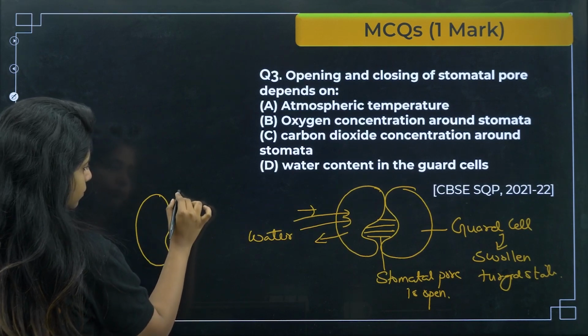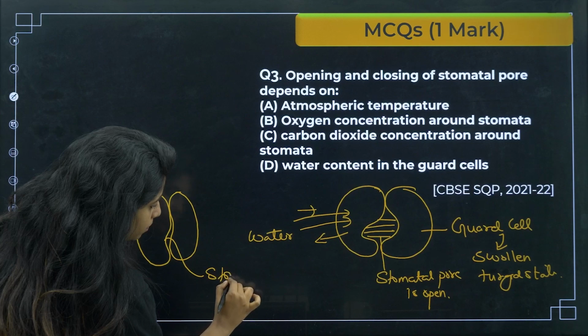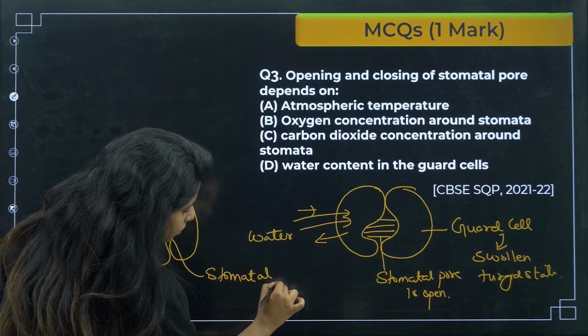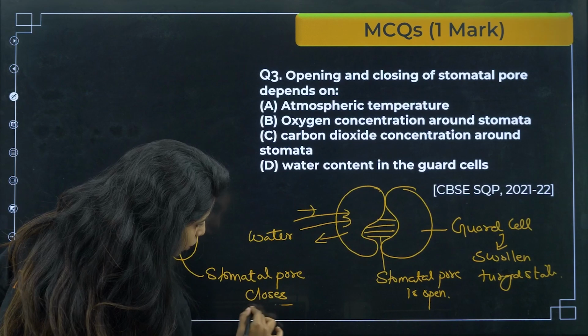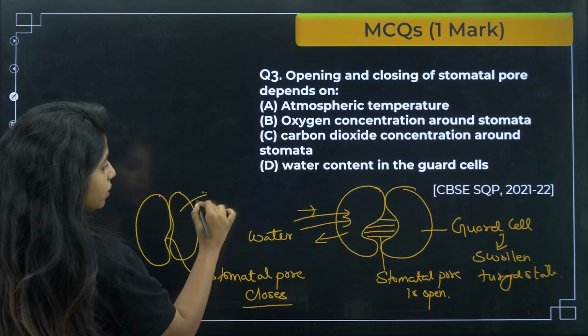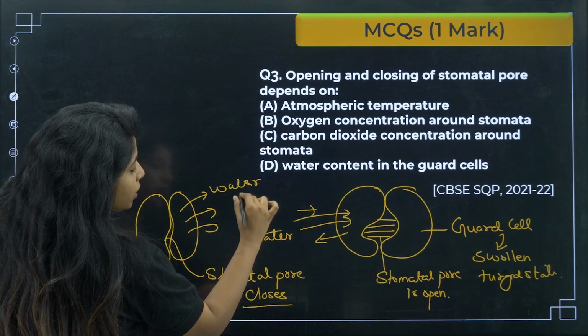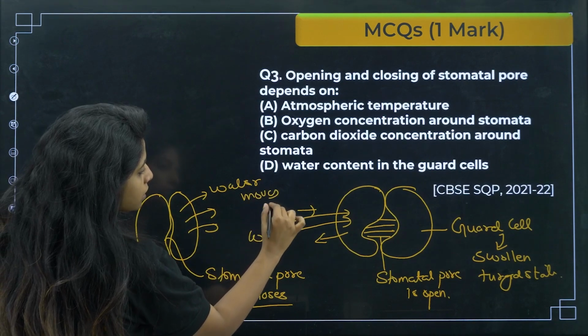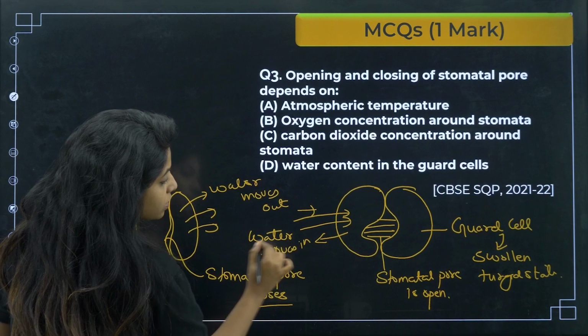Basically, the stomatal pore closes. When does that happen? When the water is moving out. Water moves out. Here water moves in.